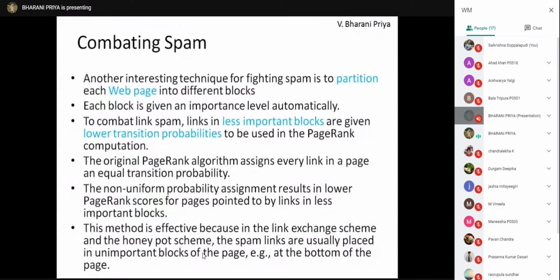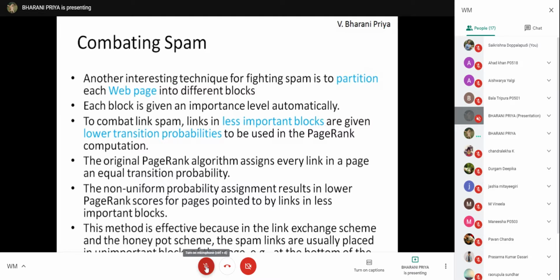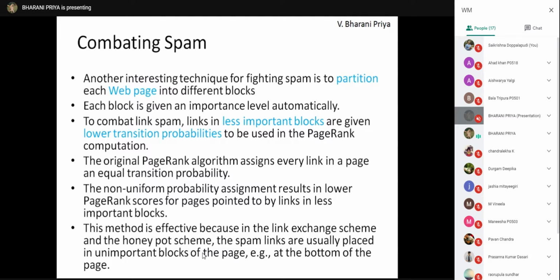This completes your third unit. Any doubts in the third unit? What you have studied till now: web spamming. Inside web spamming, you have studied two types of spamming techniques, that is content spamming, which is also known as term spamming, and another, link spamming.